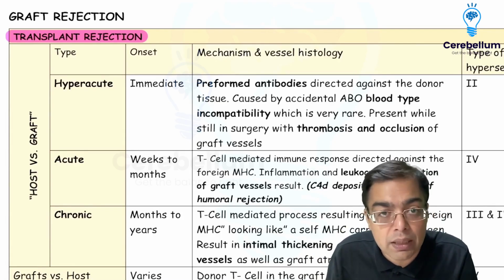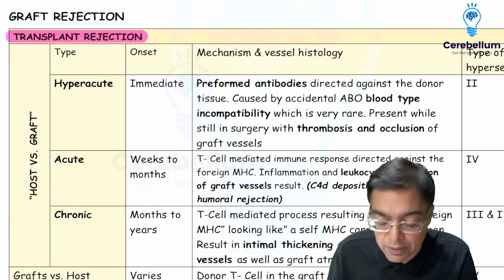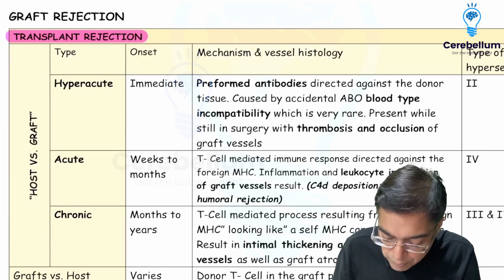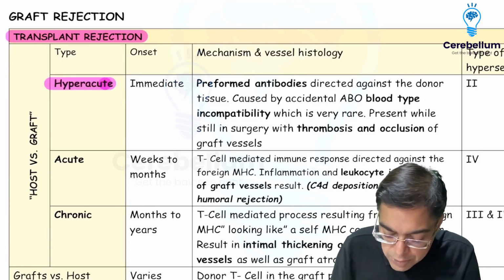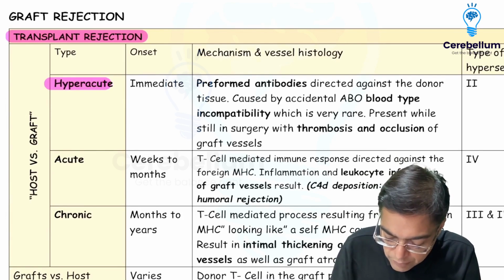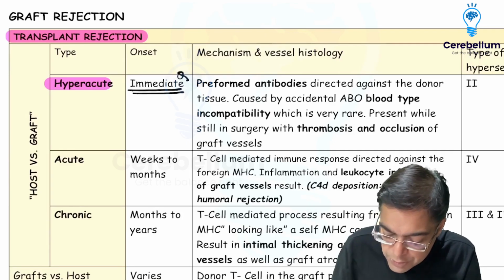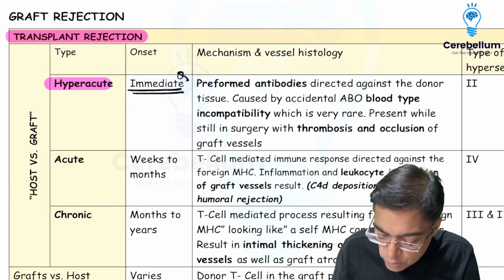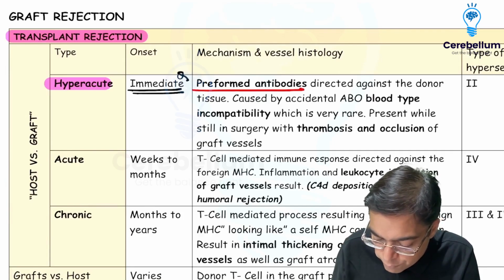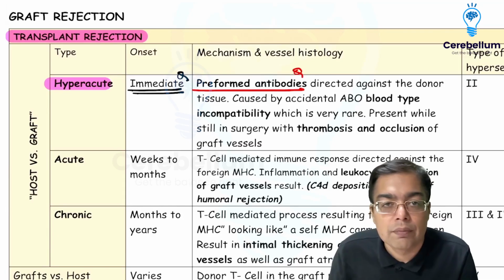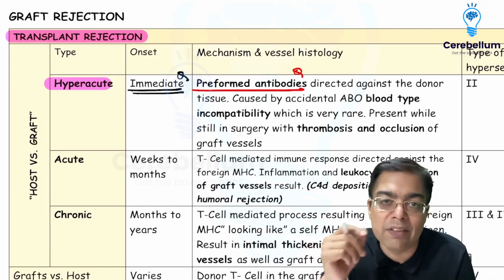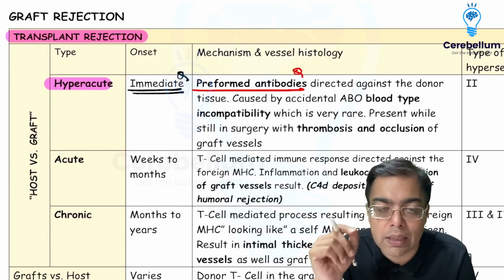Depending upon the timeline, this graft rejection can be divided into three subtypes. One is hyperacute rejection that takes place almost immediately, within a span of minutes to hours. One of the attributable reasons is the presence of preformed antibodies. This is seen more commonly if there is a blood group mismatch between the donor and the recipient.